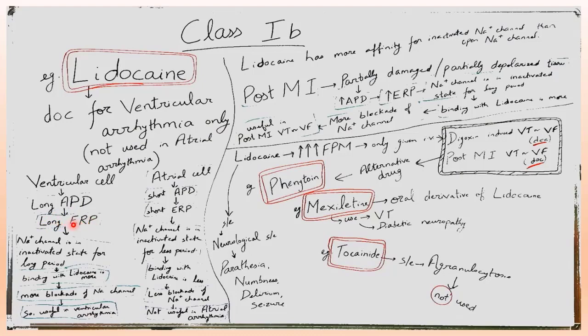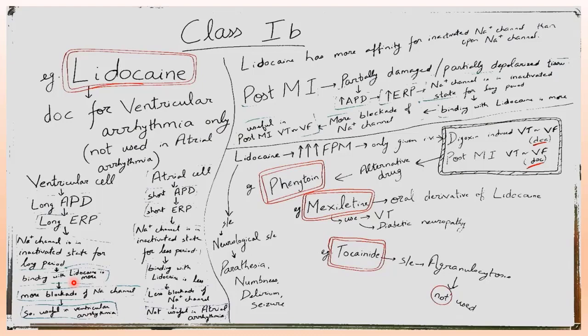So a long effective refractory period means sodium channels are in the inactivated state for a prolonged period. So binding of lidocaine is more, because lidocaine has more affinity for the inactivated state than the open state. So since the sodium channels are in the inactivated state, binding with lidocaine is more.